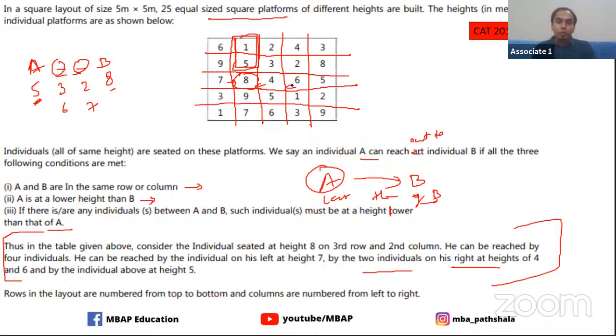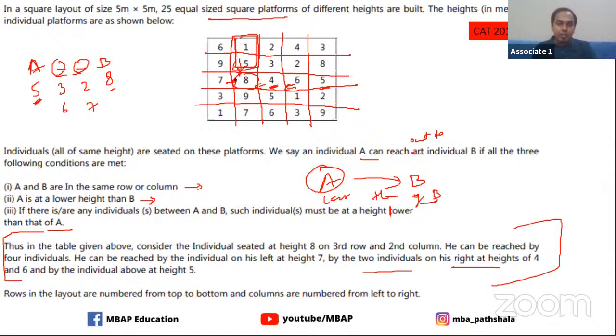6 can also go because 6 is less than 8, and between you have a platform of 4, and 4 is less than 6. So 6 can go to 8. So from this side there are 2 people going here. 5 cannot go because 6 is more than 5. And by an individual above at height 5. Okay, so 5 is also here. Yes. So what happened?